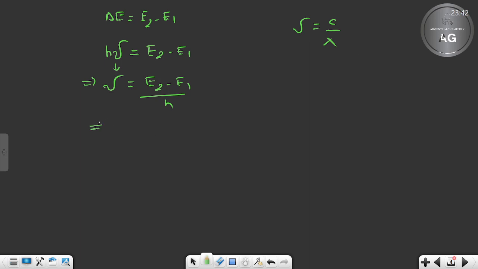So what can I write instead of this? c by lambda equal to (E2 minus E1) by h, right? So can I write hc by (E2 minus E1) equal to lambda. Clear? That is one of the formulas.